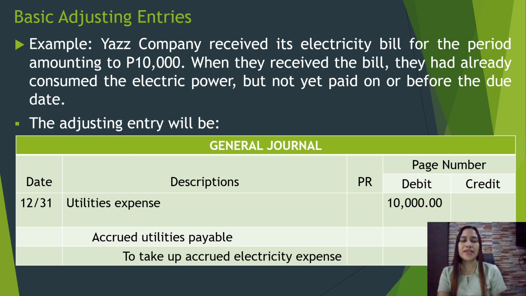So you'll both incur an expense and a liability. Increase in expense and increase in liability.